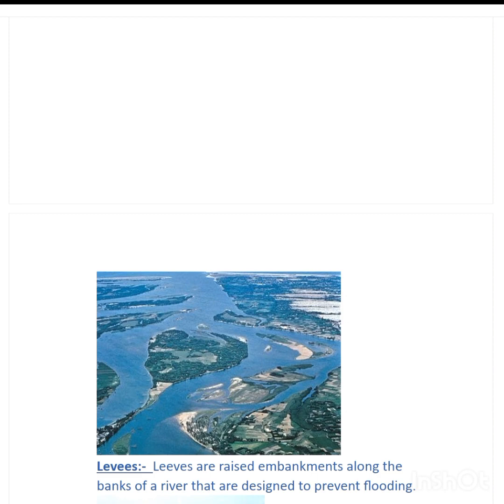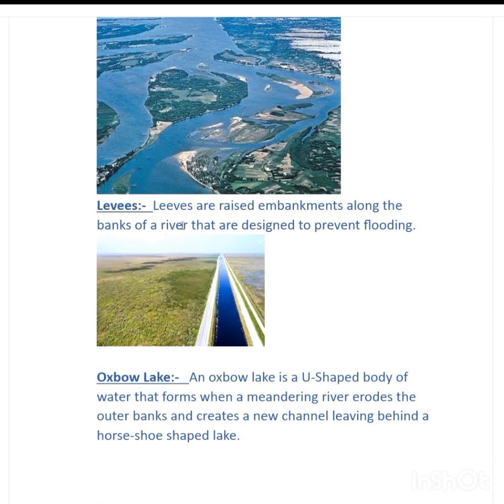The second one is levees, and levees are raised embankments along the bank of a river that are designed to prevent flooding. So these are embankments, which means walls are built along the bank of the river to prevent flooding.